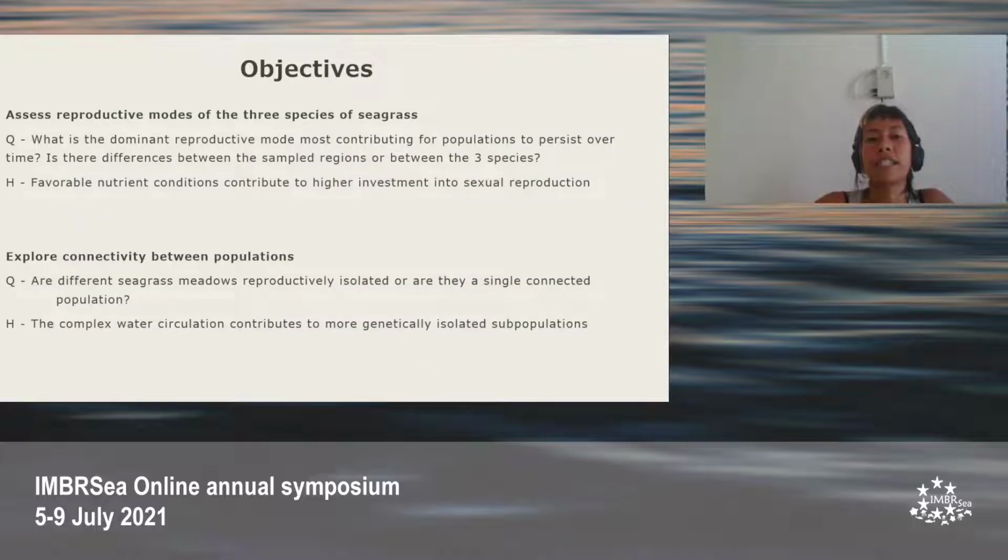So the objectives of this thesis were to assess the reproductive modes of the 3 species of seagrass in the Banc, wanting to look at what's the most dominant reproductive mode contributing for populations to persist over time. We hypothesized that the favorable nutrient conditions contribute to a high investment into sexual reproduction. We also want to explore connectivity between populations to see if the different seagrass meadows are reproductively isolated or are they a single connected population. We hypothesized that the complex water circulation contributes to more genetically isolated subpopulations in the Banc.